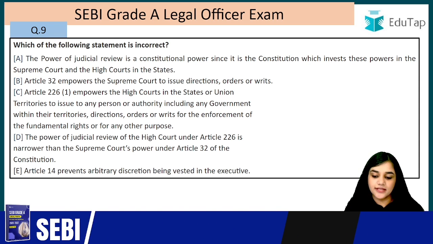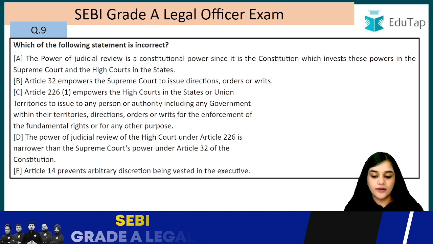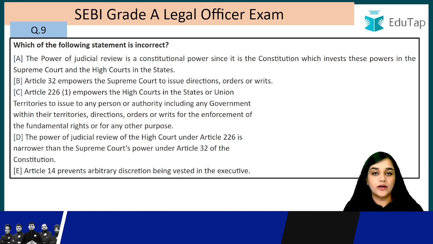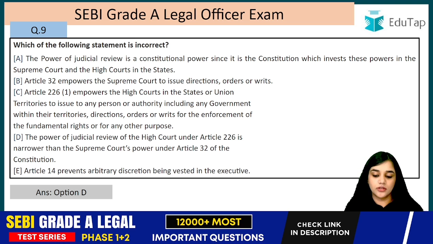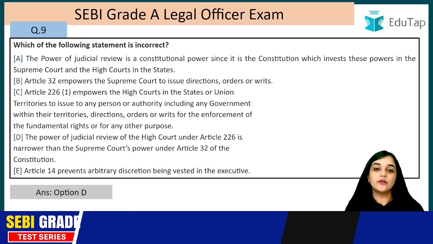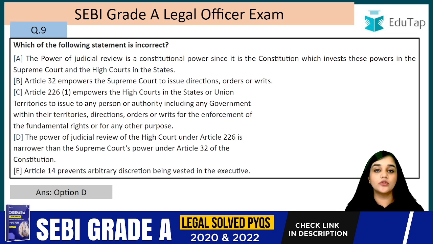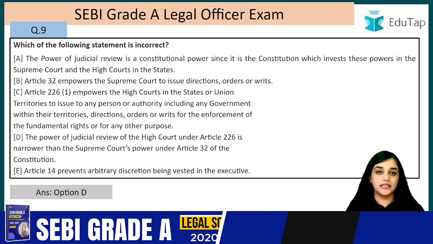So the right answer is option D, that is the power of judicial review of the High Court is narrower. It is not narrower, it is much wider than the power of the Supreme Court under Article 32. Why is that? Because under Article 32 the Supreme Court can only enforce a fundamental right, but under Article 226 the High Court can enforce any right including the fundamental right and any other legal right.